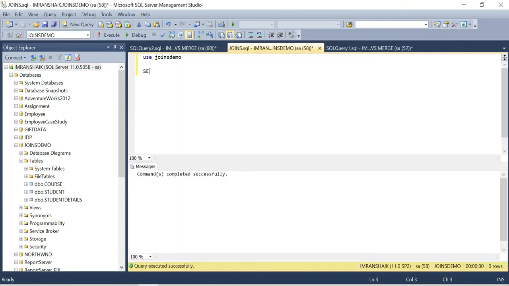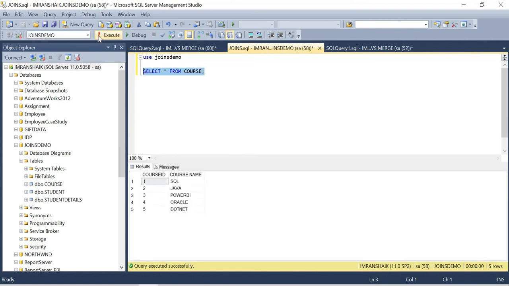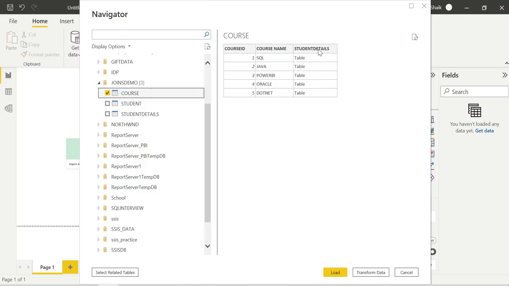Okay, select star from course. This is a table, right? It consists of course ID, course name. But why is it taking student details? Automatically in the student details it is already catching that relationship. So I need to disable that one. In the next class I will disable that one. It is automatically catching the relationship. That's why it is taking student details automatically.